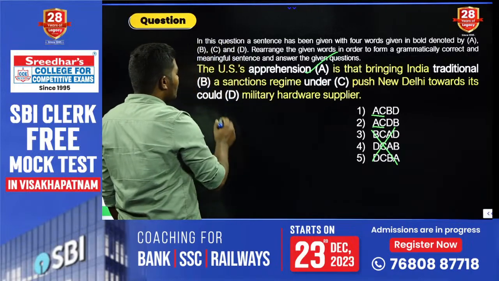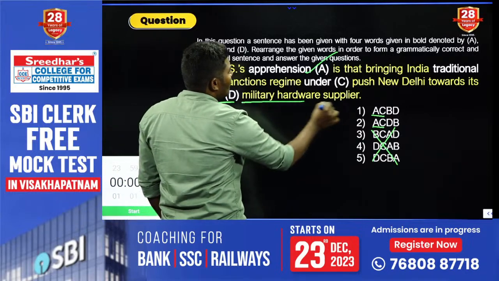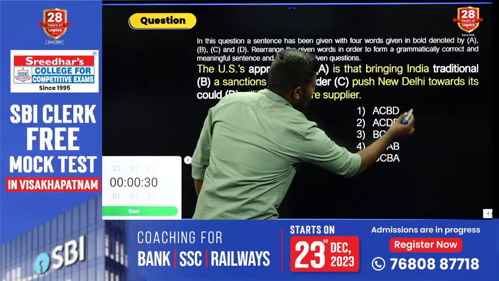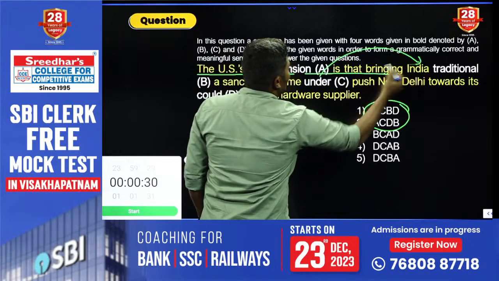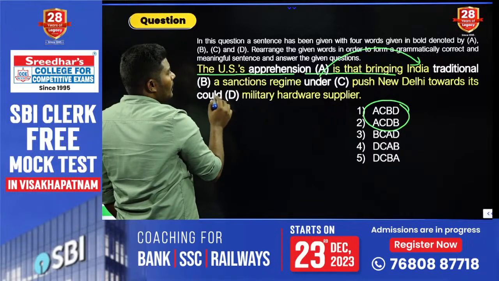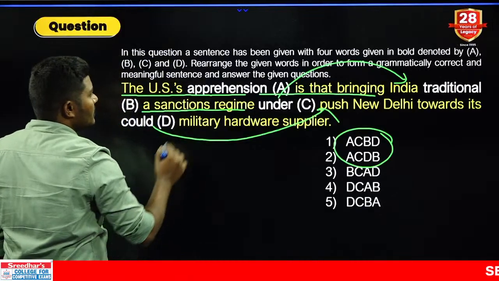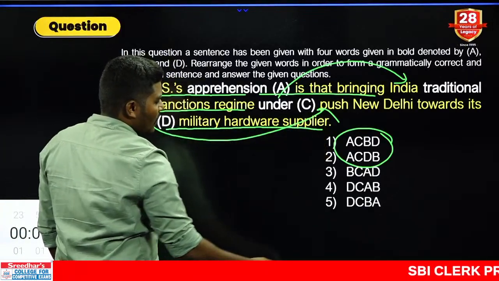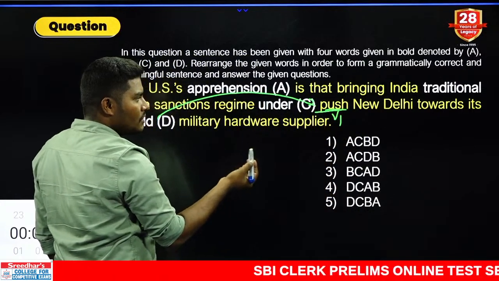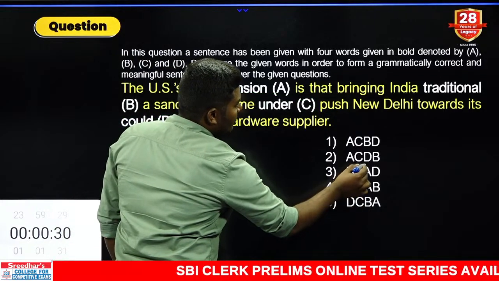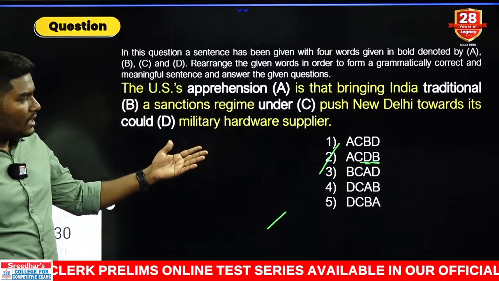That means B must be used in this position, that comes as traditional. Can we go for it's under military hardware supplier? Maybe possible. Let us check those two combinations once again. The US apprehension is that bringing India under a sanctions regime could push New Delhi towards its traditional military hardware supplier. Push, that is V1. After could, we absolutely need V1, right? That is the rule of modal verb. So D must be used in the second position. After that we are left with only B. That comes as our answer, the second one.